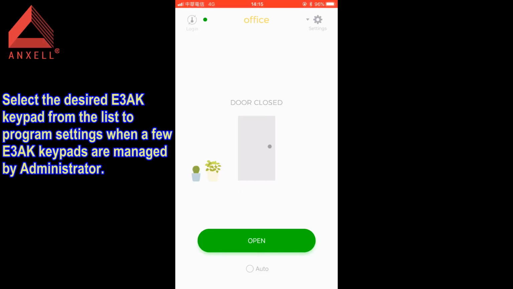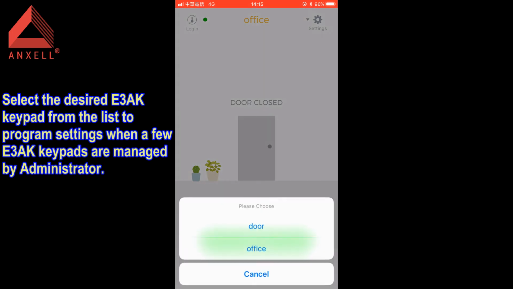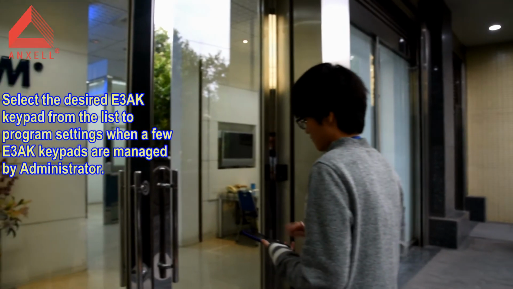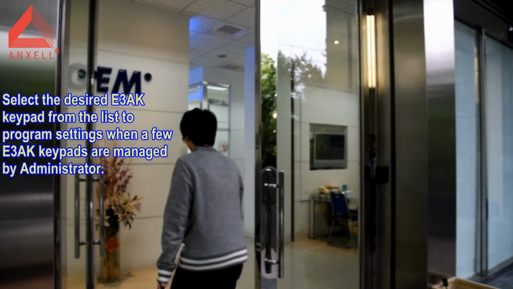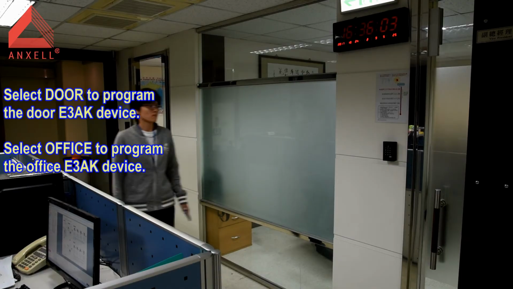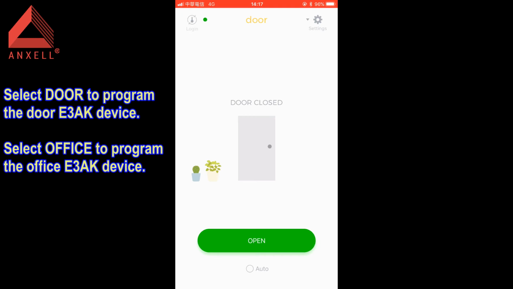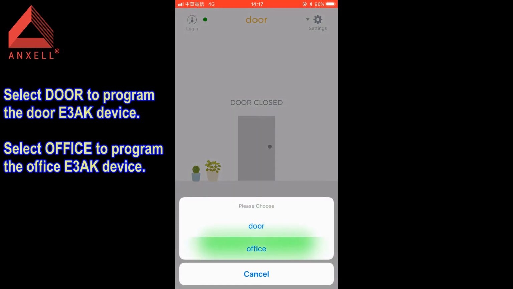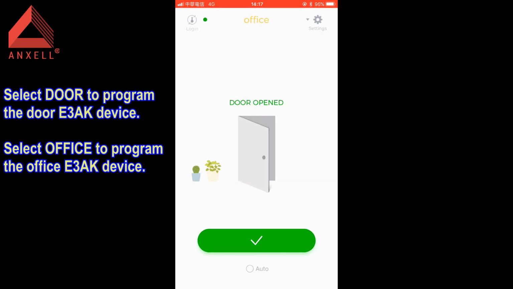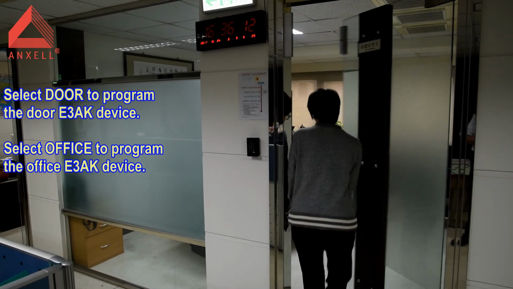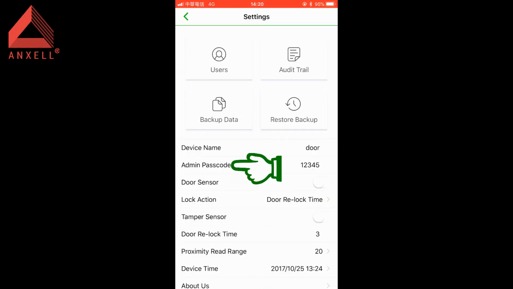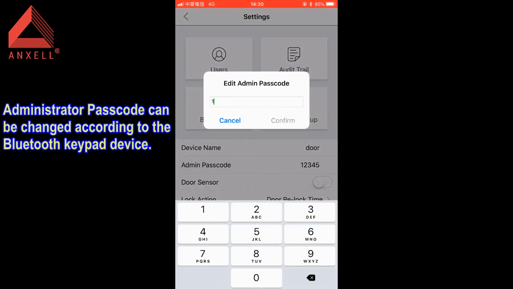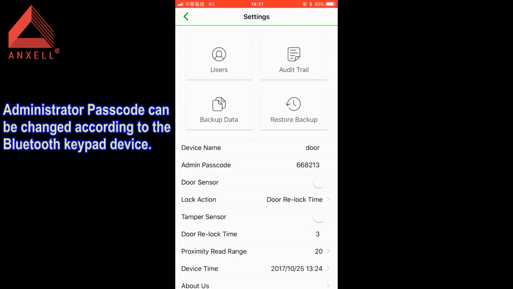Select the desired E3AK keypad from the list to program settings when a few E3AK keypads are managed by the administrator. Select Door to program the Door E3AK device. Select Office to program the Office E3AK device. Administrator passcode can be changed according to the Bluetooth keypad device.